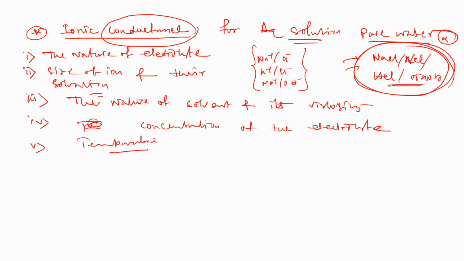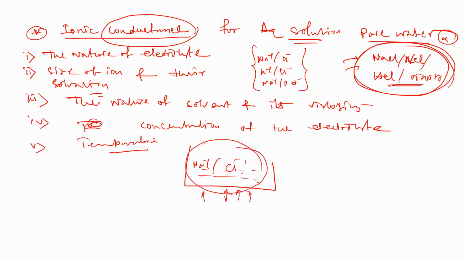What is the fact here? For this ionic conductance, the aqueous solution will have cations and anions. Suppose there are some electrolytes which are not soluble at room temperature.